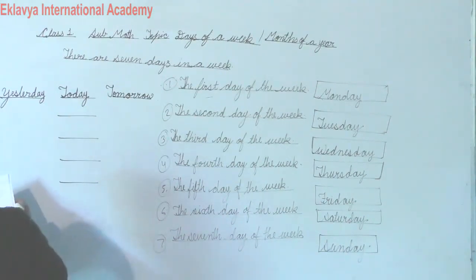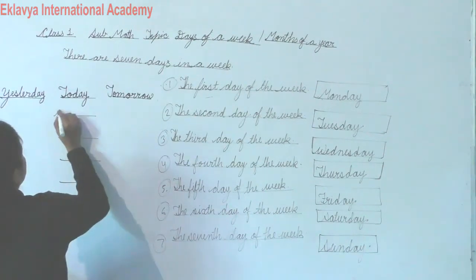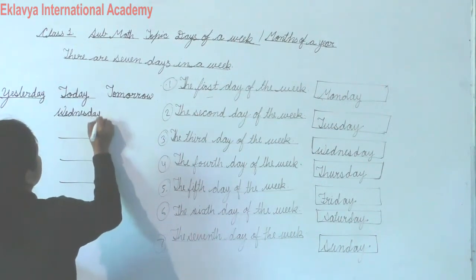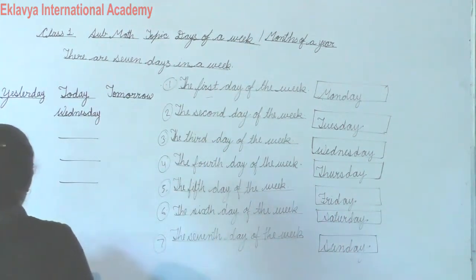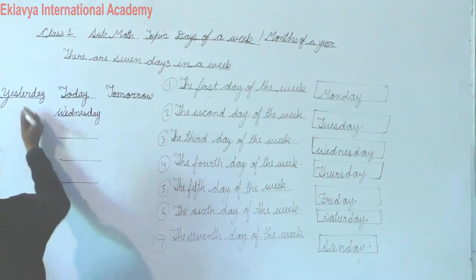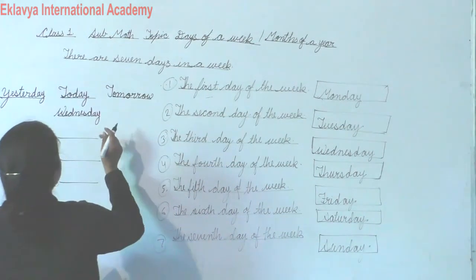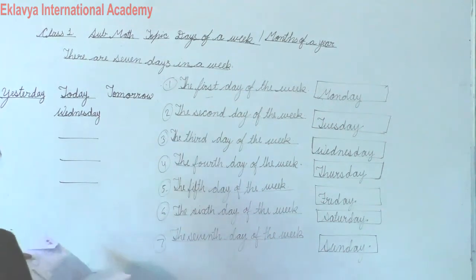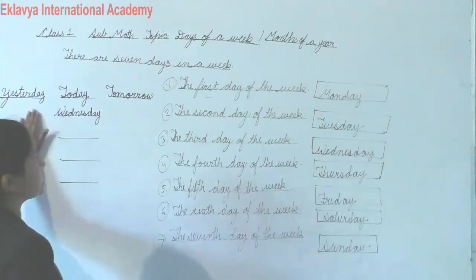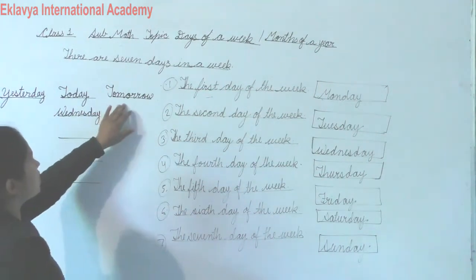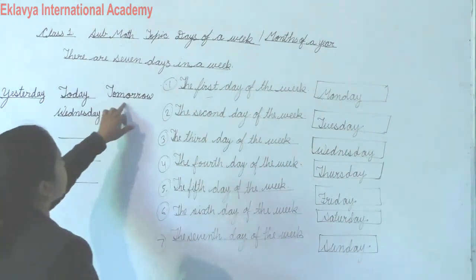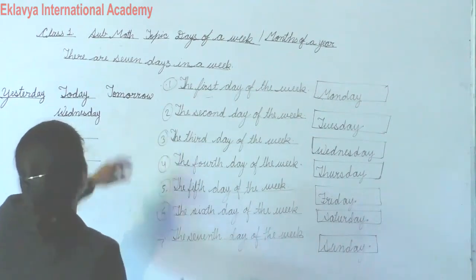So first write Wednesday. Okay. So yesterday is the day before today, and tomorrow is the day after today. Okay. Tomorrow is the day after today.